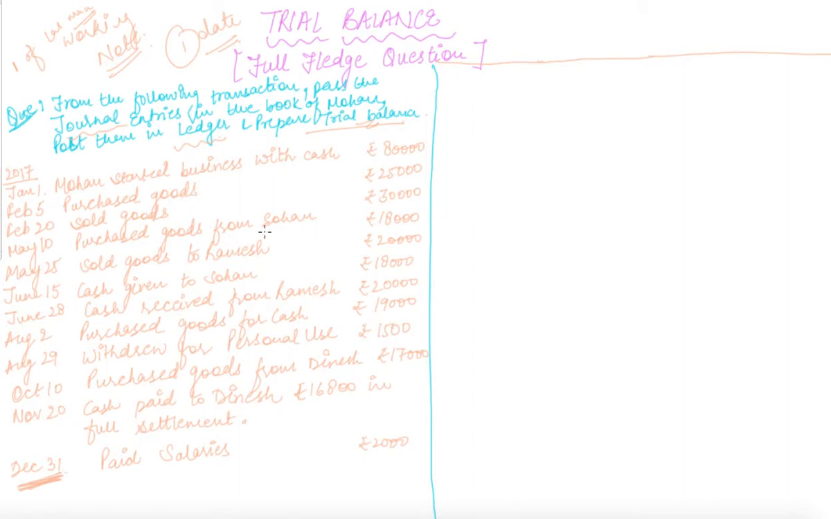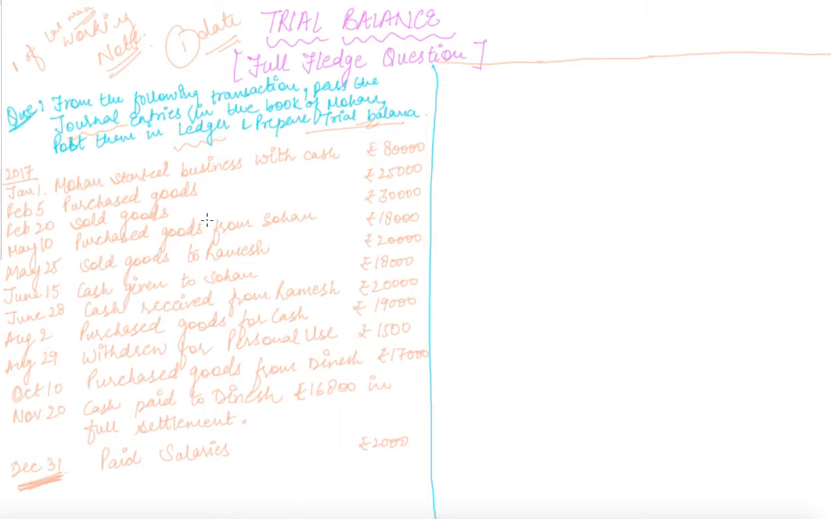So without wasting our time, I'm just going to discuss the question. I'll prepare the journal entries as well as the ledger, and I'm going to make you learn about the posting of these entries into the trial balance. Our main focus here is to prepare the trial balance, so we will focus only on that.